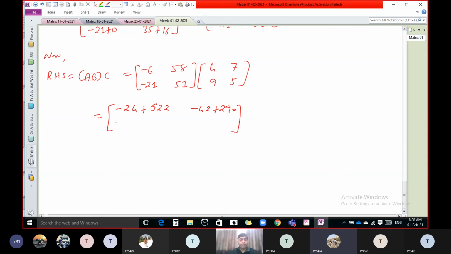Second row: minus 84 plus 459. Correct. Minus 147 plus 255. Correct.